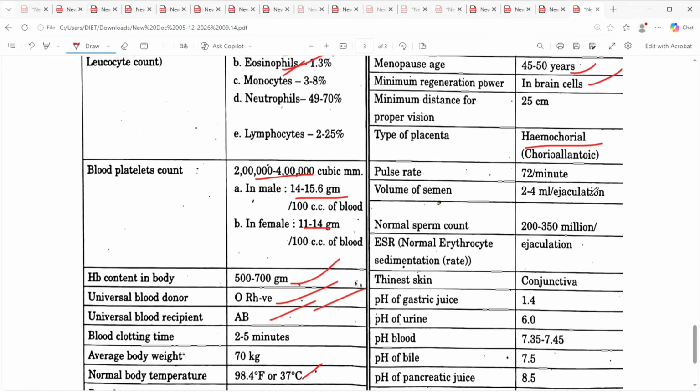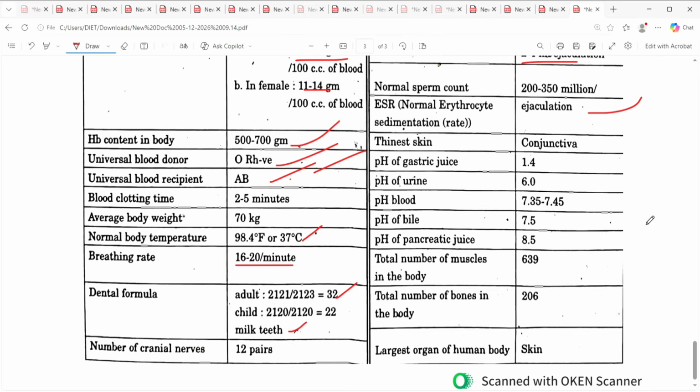Pulse rate should be 72 per minute, volume of semen 2 to 4 ml per ejaculation. Normal sperm count 200 to 350 million. ESR, normal erythrocyte sedimentation rate. Thinnest skin, conjunctiva. pH of gastric juice 1.4, pH of urine 6, pH of blood 7.3 to 7.4, pH of bile 7.5, pancreatic juice 8.5.